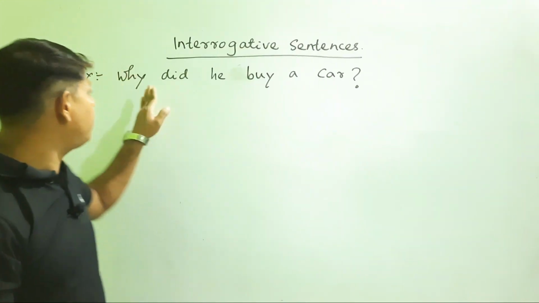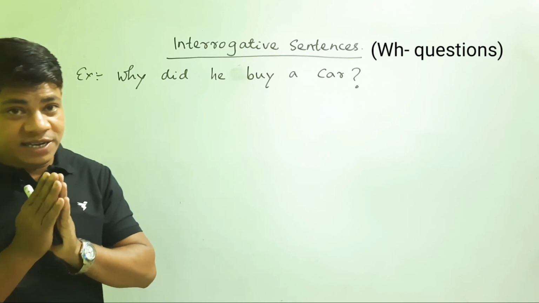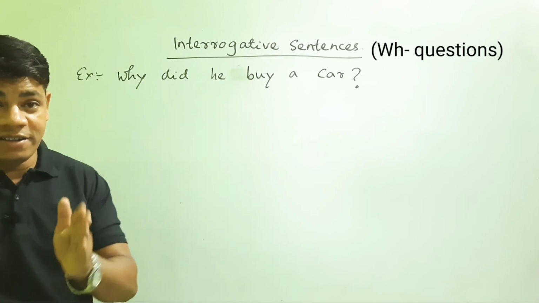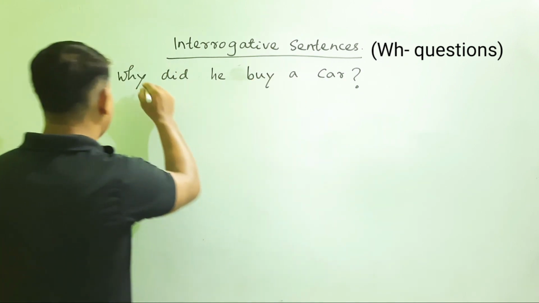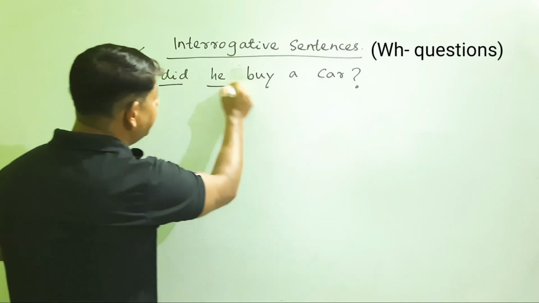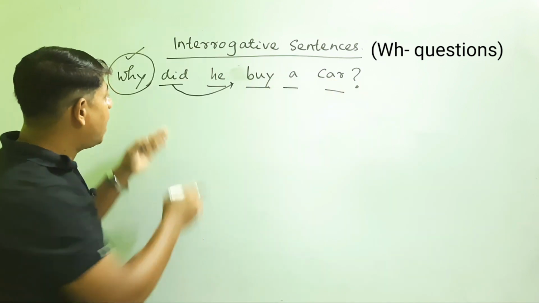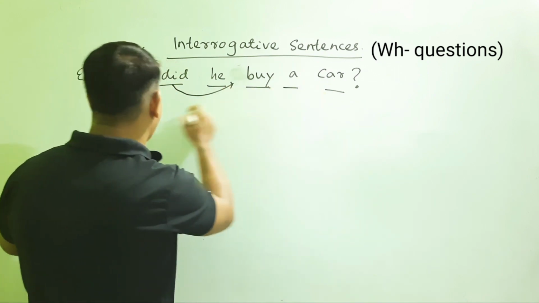So you can see I have got an example of an interrogative sentence. How is this interrogative sentence passivized, let us see. When you are going to passivize this sentence, you have to forget all about the "why." Now, "did he buy a car?" Now take this "did" to this place. It means that "he did buy a car."